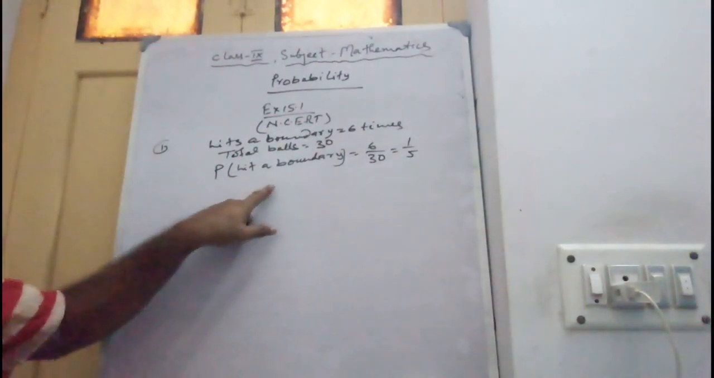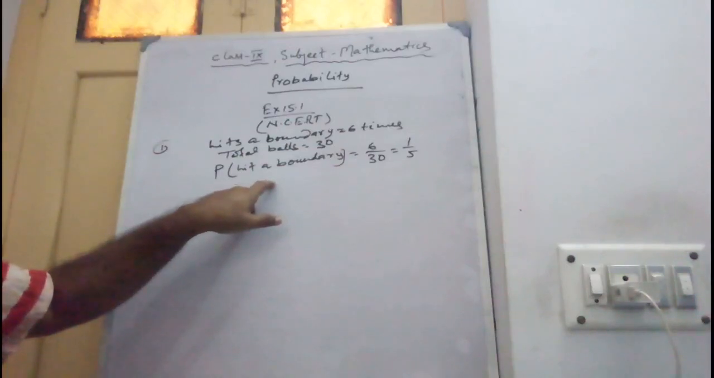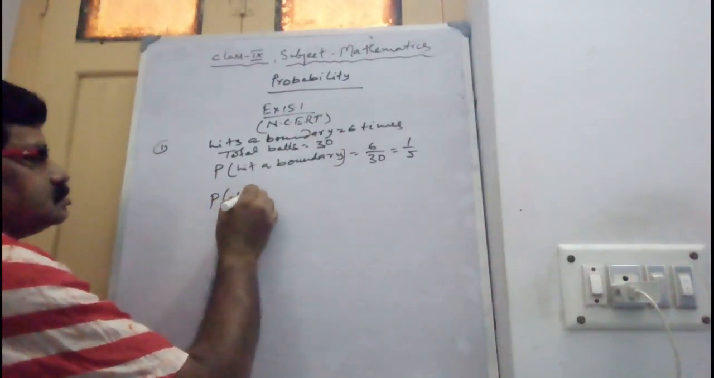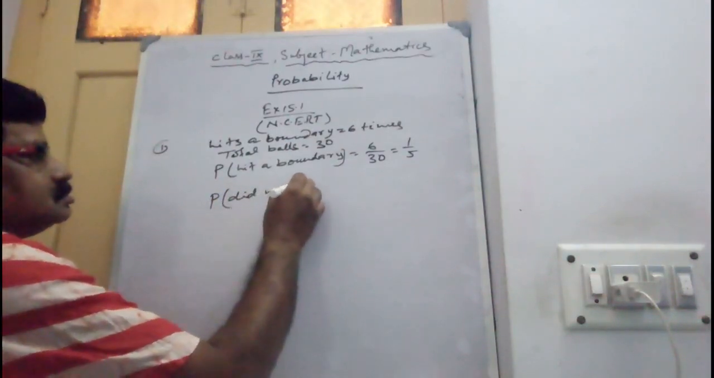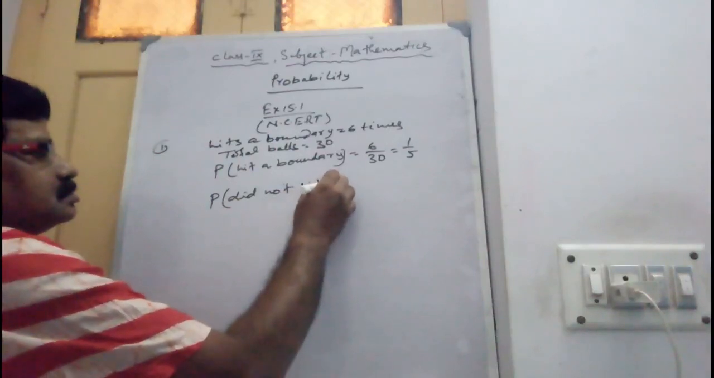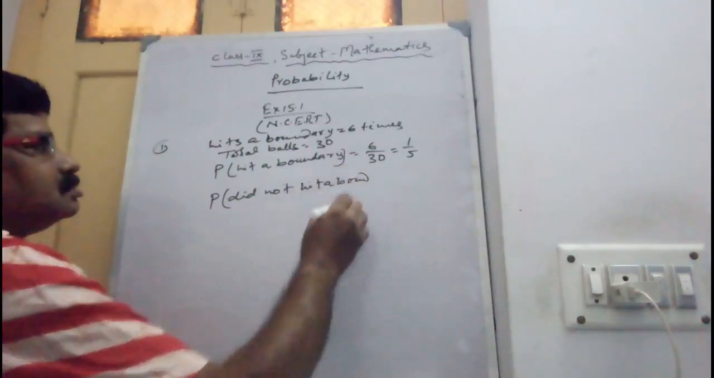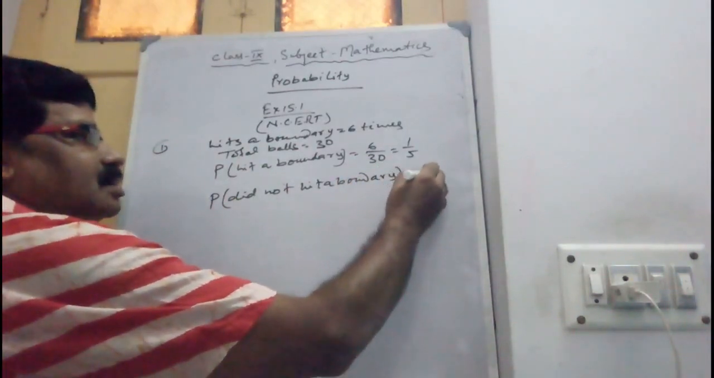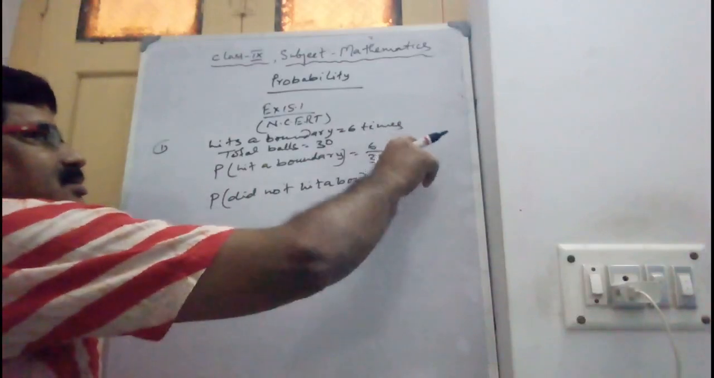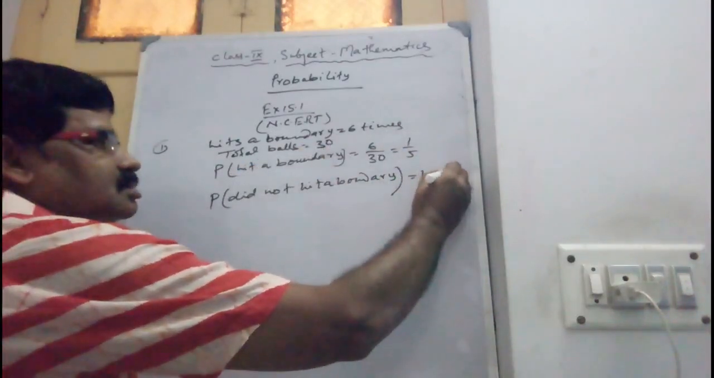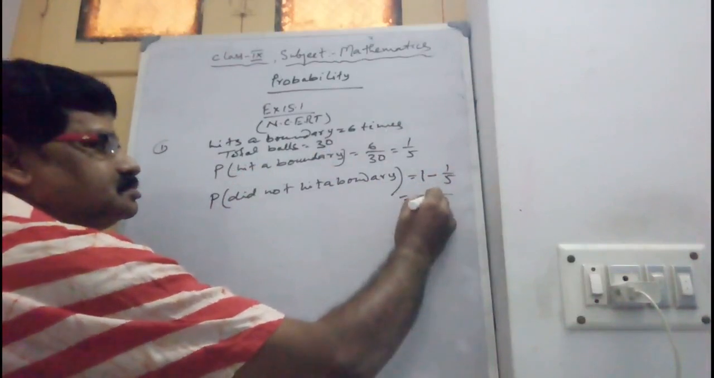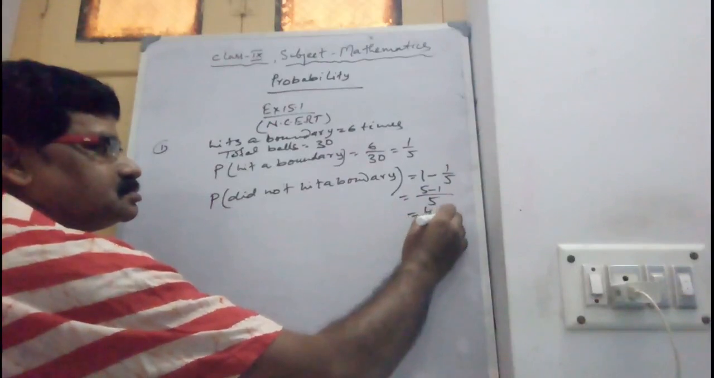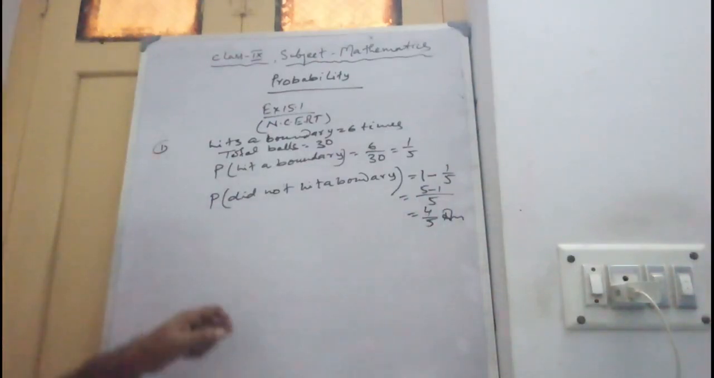Now you have to find the probability of not hitting a boundary. Total 1 minus the probability of hitting a boundary, so 1 minus 1 by 5. This is the answer.